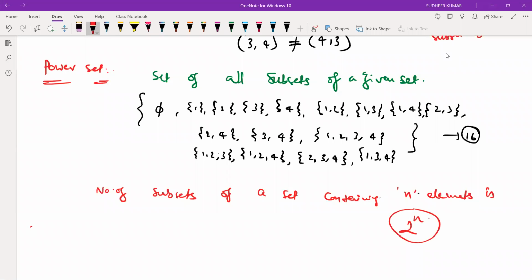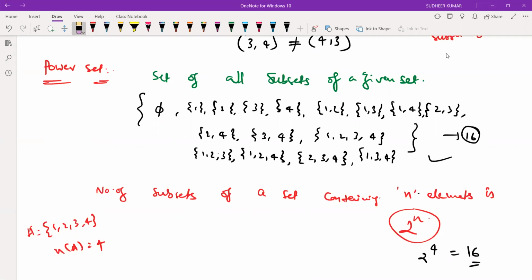Suppose n is the number of elements in a set. In this case, we have taken A as {1, 2, 3, 4}, so the cardinal number n(A) is 4, right? Substituting in this formula, we get 2 to the power of 4, so 16. We got 16 subsets. That's it.